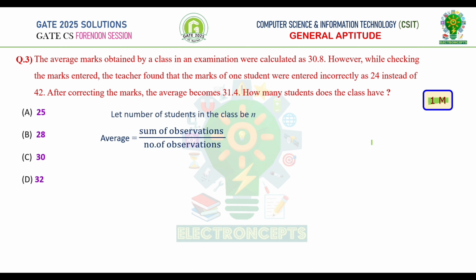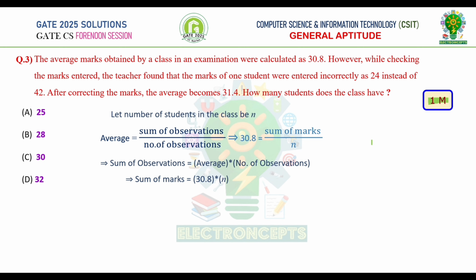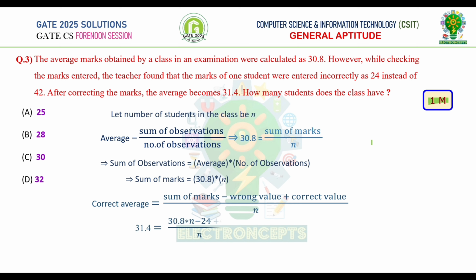We know that average is equal to sum of observations by number of observations. From the given data, average is equal to 30.8. Therefore, average marks is equal to sum of marks by number of students. We can rewrite the above equation as sum of observations is equal to average into number of students. Sum of marks is equal to 30.8 multiplied with number of students. Correct average is equal to sum of marks minus wrong value plus correct value divided by number of students. From the given data, correct average is 31.4.